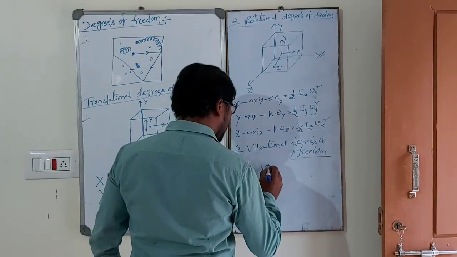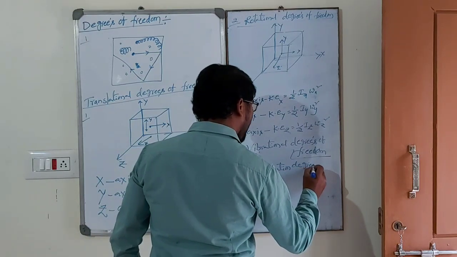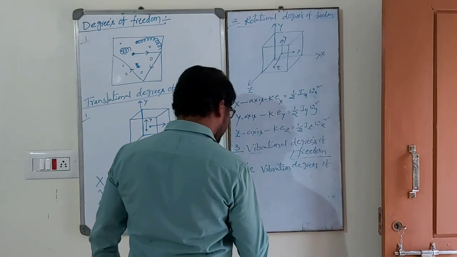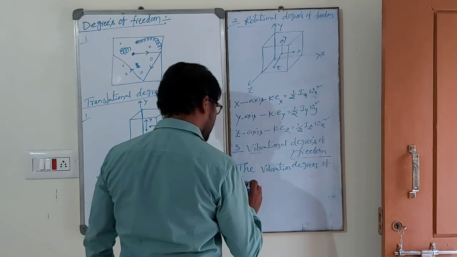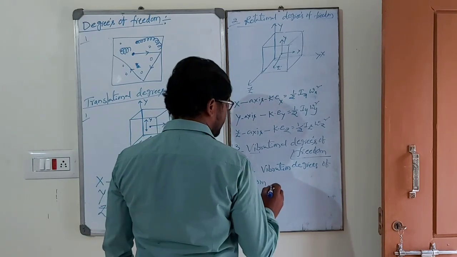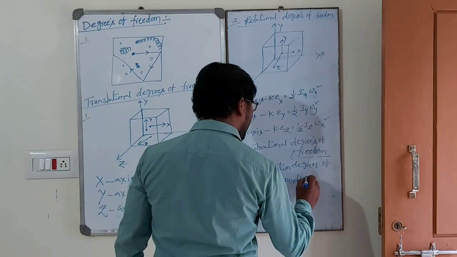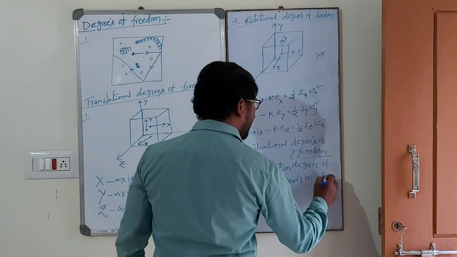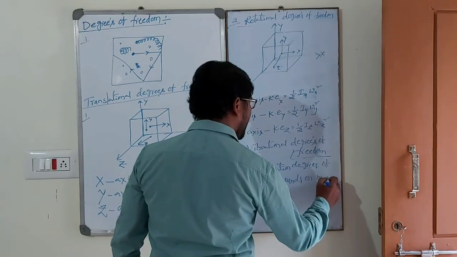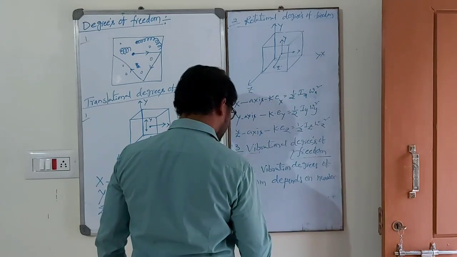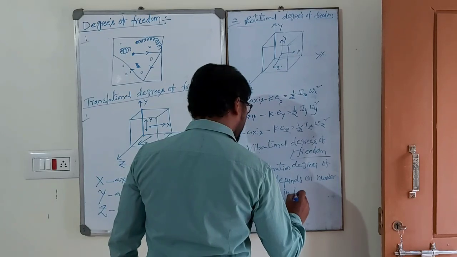The vibrational degrees of freedom depend on the number of atoms in the molecules.